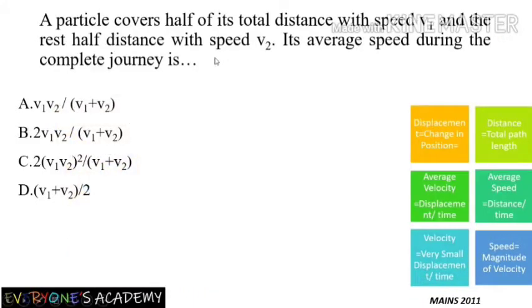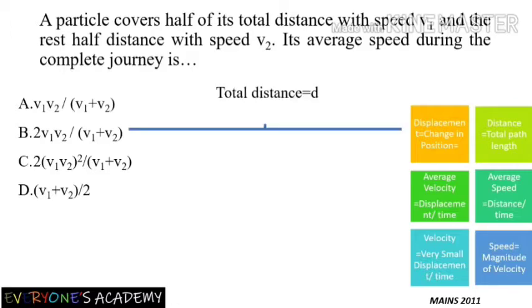Next problem is, a particle covers half of its total distance with speed v1 and the rest half distance with speed v2. It is the same problem as the previous one. Here we can see the animation for this. A particle covers half of the distance with speed v1. For this journey, speed is v1. For the rest of the journey, speed is something different, that is v2.